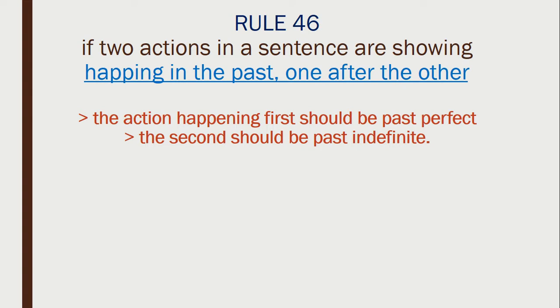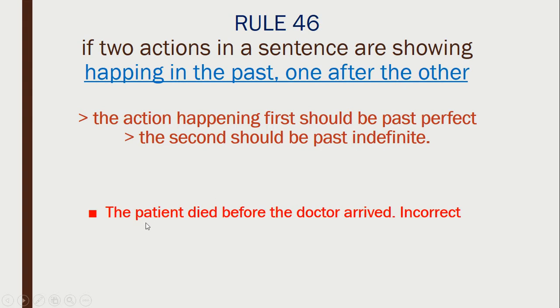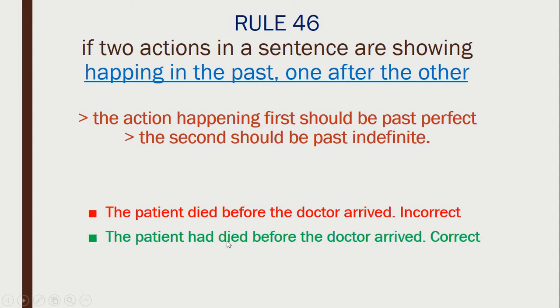Next rule. This rule says that when two actions happen in the past, one after the other, what should be the rule of the tenses? The action which happens first should be in the past perfect, and the second one should be in past indefinite. Past indefinite means simple past. See this example. The patient died before the doctor arrived. What is the action which happened first? The first action is the dying of the patient, and the second action is the arrival of the doctor. So, as I said, the first action should be in the past perfect. So the answer should be: the patient had died before the doctor arrived.